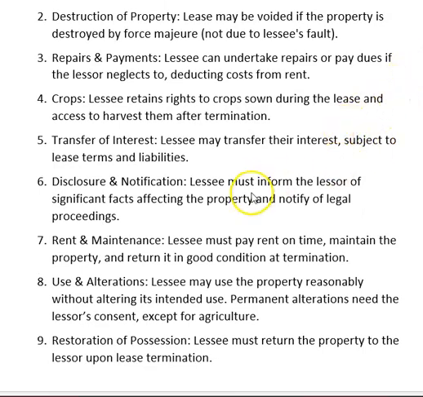Disclosure and notification. Lessee must inform the lessor of any significant fact affecting the property and notify of legal proceedings. So lessee has to inform the lessor what the problem in the property is.